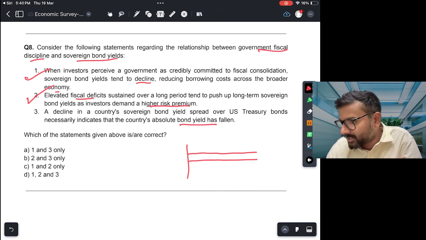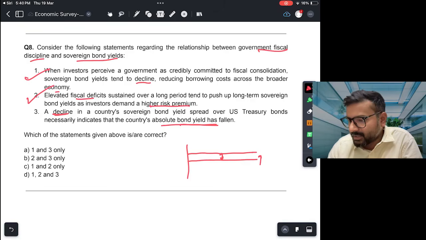तो अगर ये जो spread है ये कम हो रहा है, it is declining. So does that mean India's absolute bond yield has fallen? Not necessarily. Sometimes US का bond yield may have increased also. That may also lead to lesser spread, right? So this is incorrect. So the answer would be correct, पूछ रहा है 1 and 2 C.